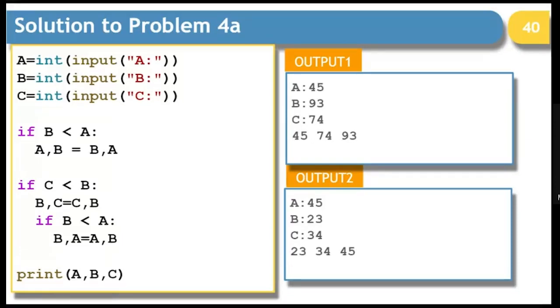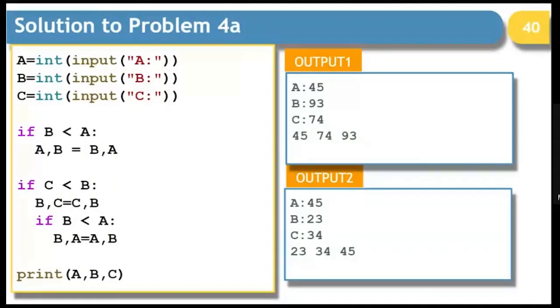If C is less than B, then you simply change their order. But after doing that, you need to check whether the new value of B has become lesser than A or not. If it is so, then you'll exchange their order. And finally, after these 2 sets of if statements, you'll find the final result exactly in order.